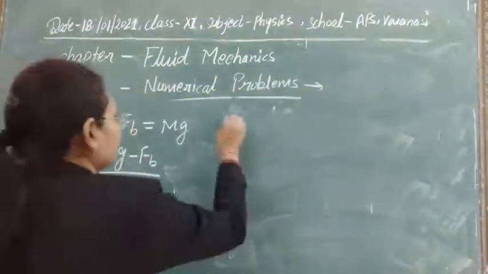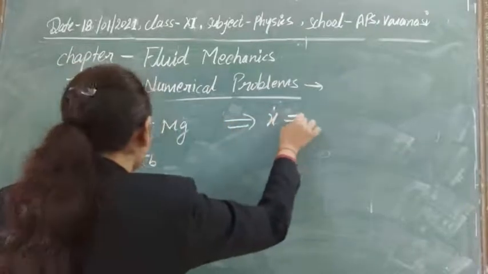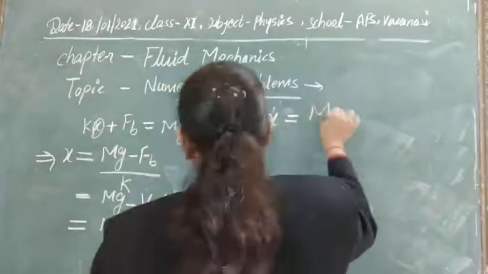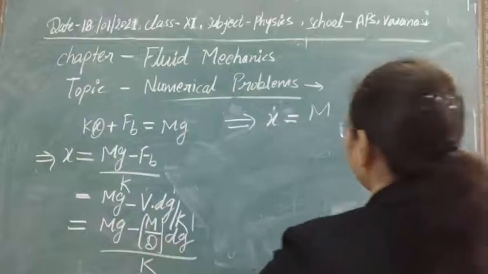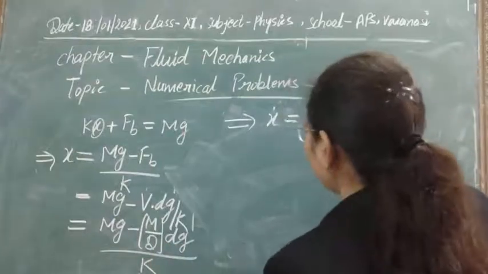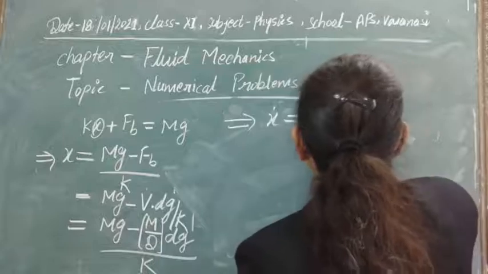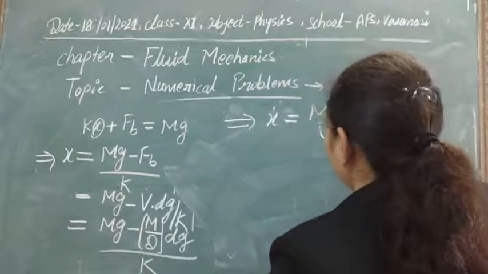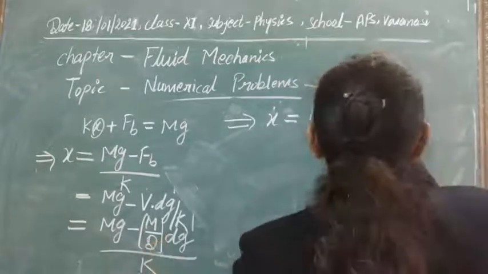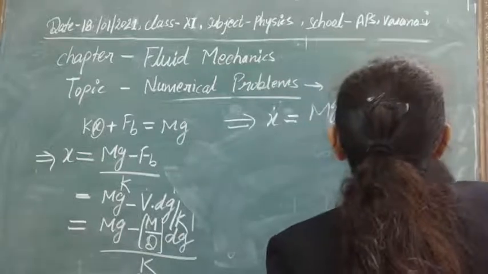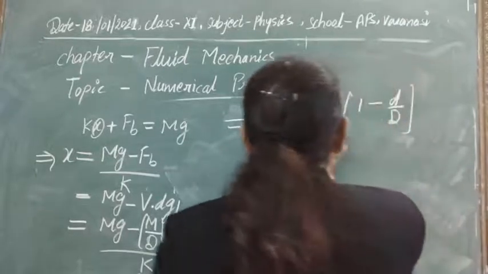Next thing here, that x is equal to, you can take m as common, or g you can also take common. So m into g will be common here. Finally we will get (1 minus d upon capital D) upon this k.